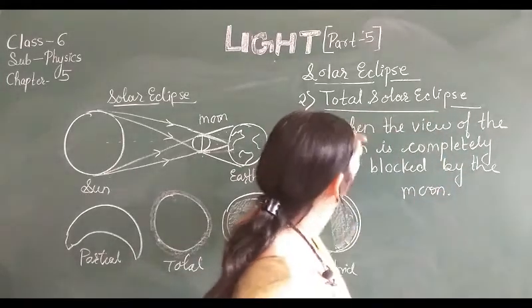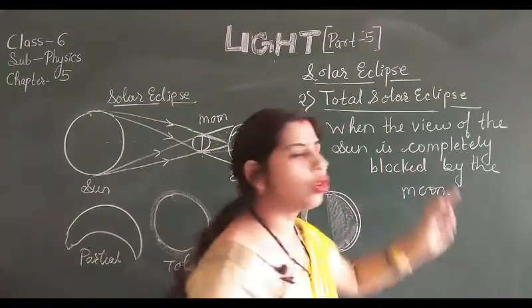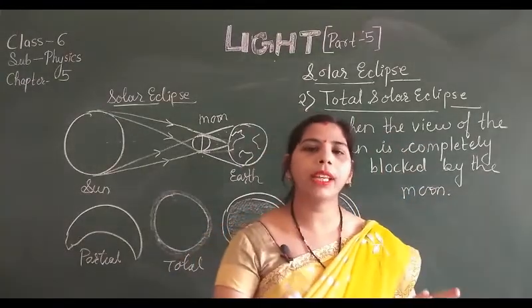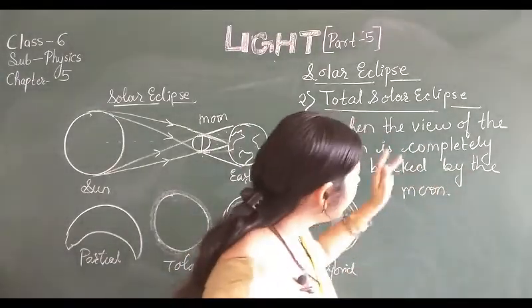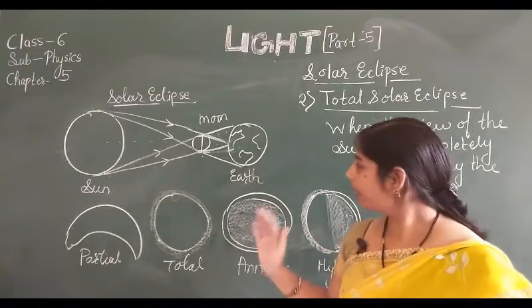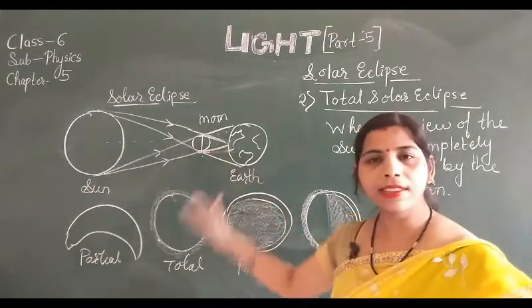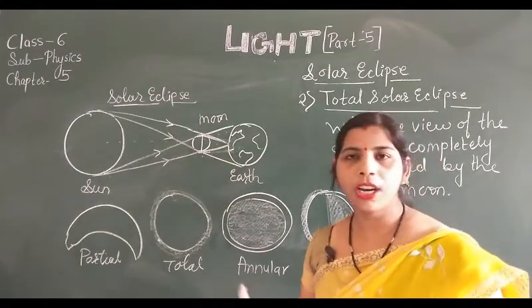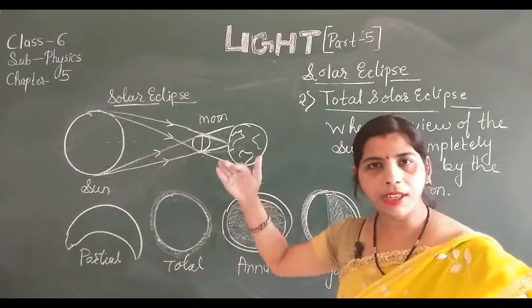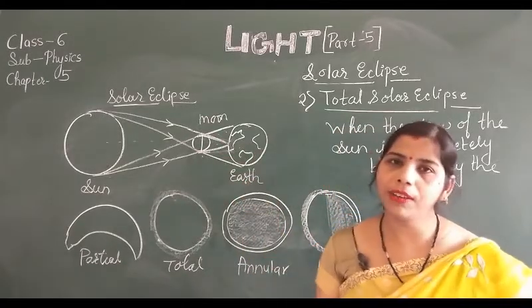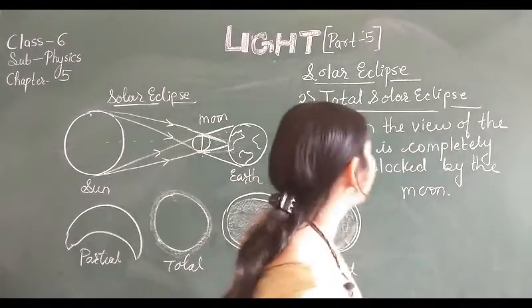This is the total solar eclipse. That means when the view of the sun is completely blocked. And there are two phases in this: where the umbra region is, that is the total solar eclipse, and the region surrounding the umbra, the outer region, the outer umbra region, is having the partial solar eclipse.